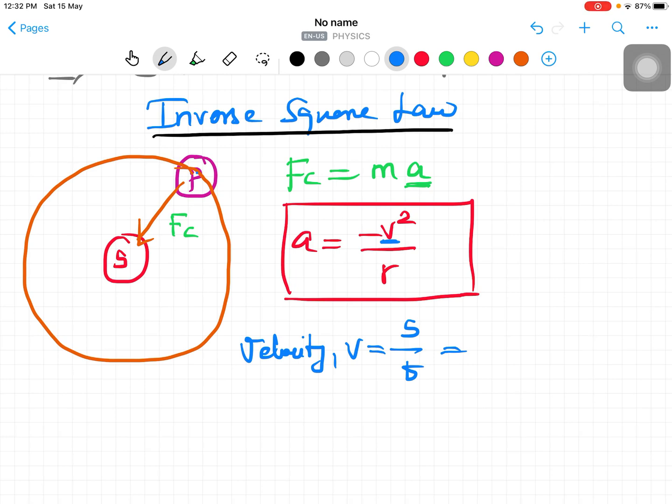So now we are going to consider the distance covered instead, just like speed. So what is that? That means 2 pi r divided by t. Am I right? 2 pi r divided by t.